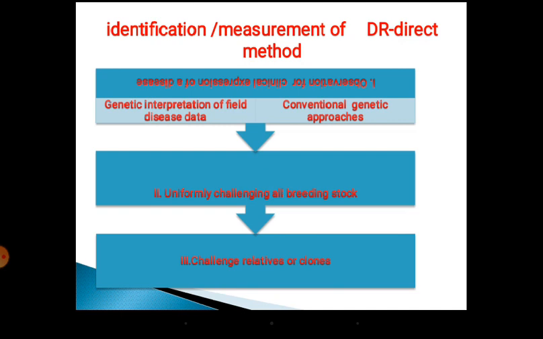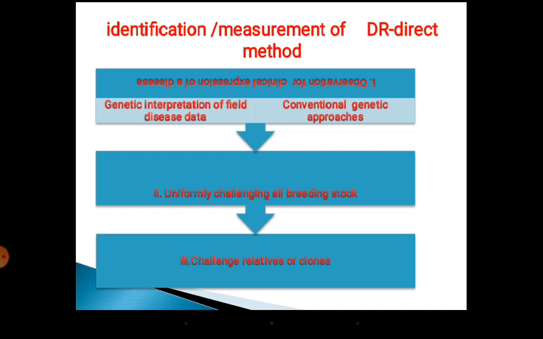Okay, so this is one method. The third one, the last one: if you think that the breeding flock is precious, you can take collateral relatives of the breeding flock. Relatives of the breeding flock can be taken separately, and you can expose them to the pathogen. By studying the relatives' data you can also select the breeding flock for disease resistance, either by the death of the animals or by immune response.